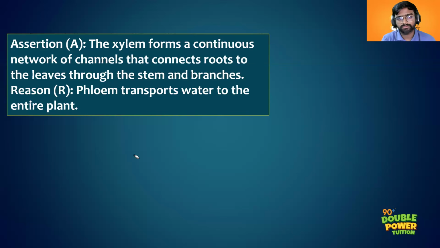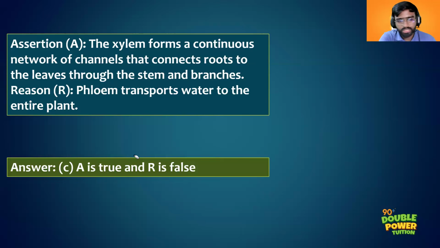A is true, but R is false, right? The xylem forms a continuous network of channels that connect root to the leaves through the stem and branches. Okay, that is correct. Phloem transports water, that is wrong, right? Xylem transports water. So here assertion is true and reason is false.